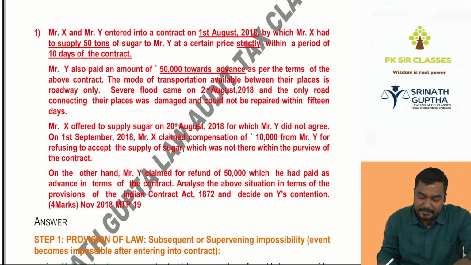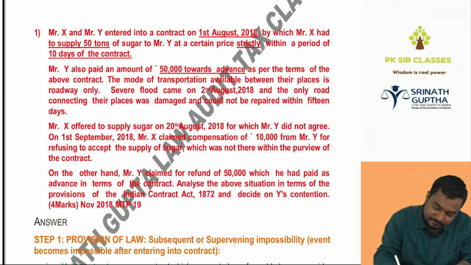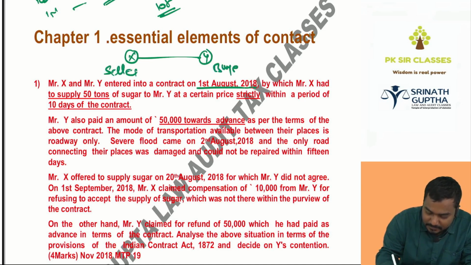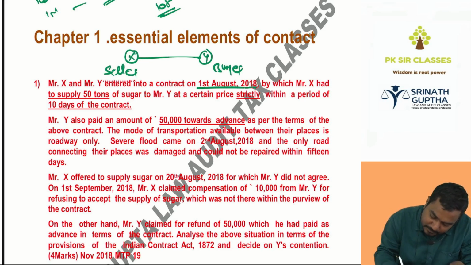X and Y entered into a contract on 1st August 2018. So we have to underline the crux of the question, beta. The contract is entered on 1st August 2018, by which Mr. X had to supply 50 tons of sugar to Y. So who has to supply sugar, beta? X has to sell the sugar to Y; X is the seller and Y is the buyer. 50 tons of sugar to Y at a certain price, strictly within 10 days.